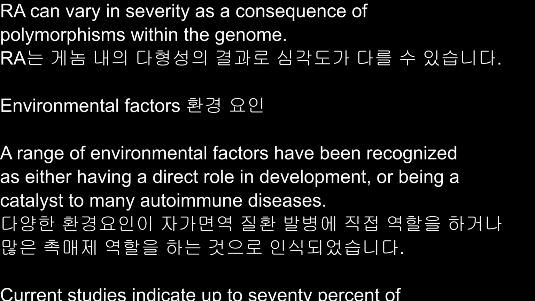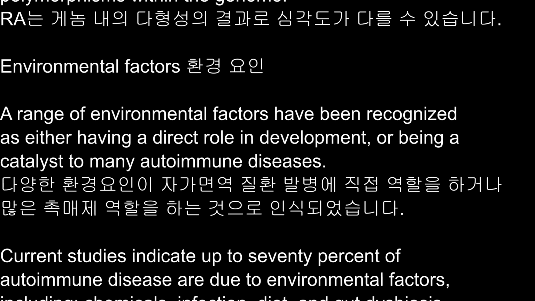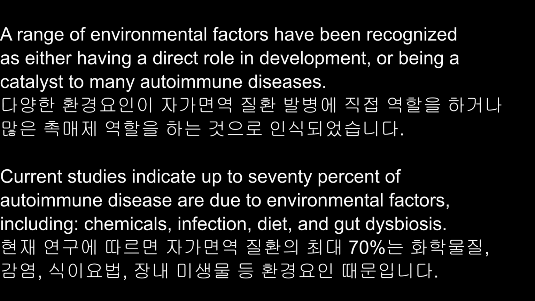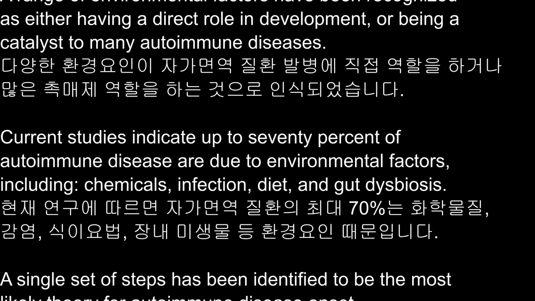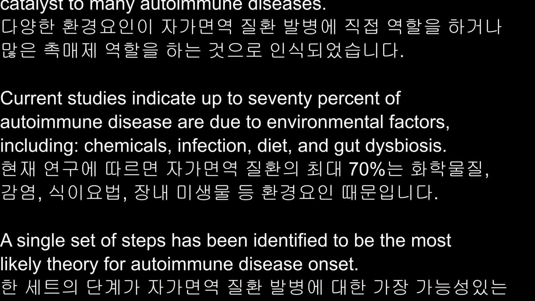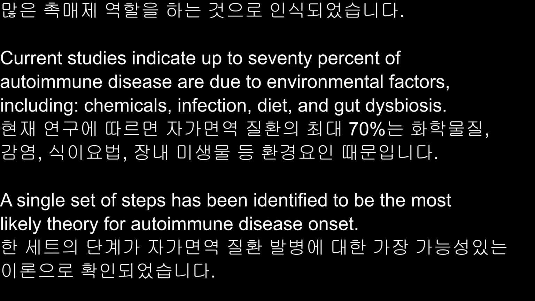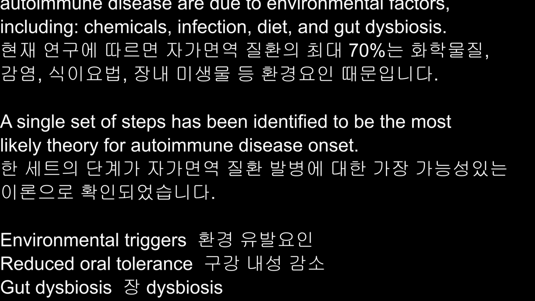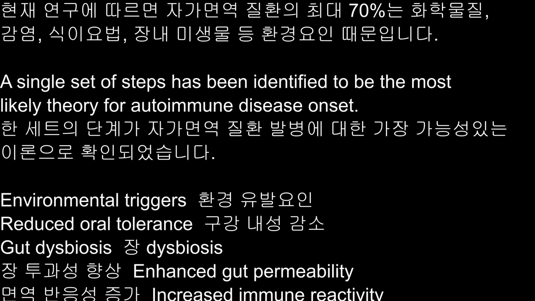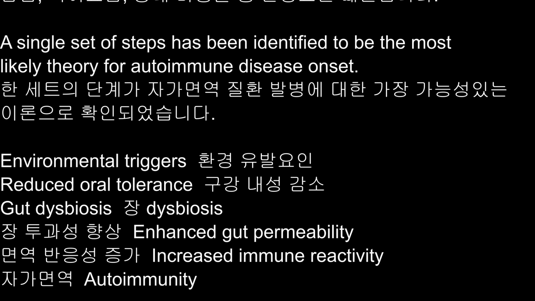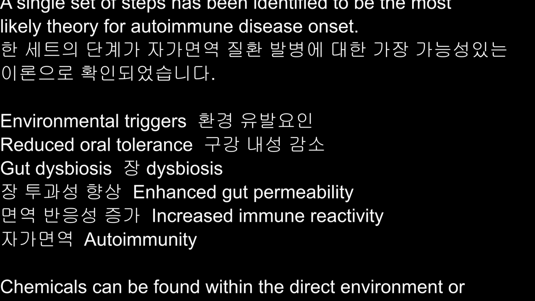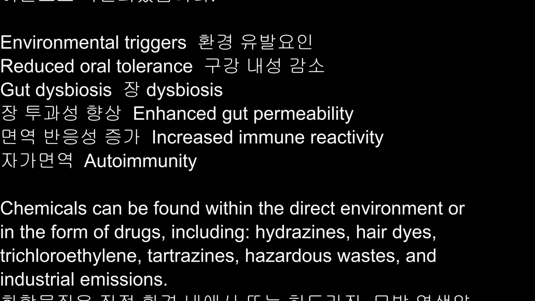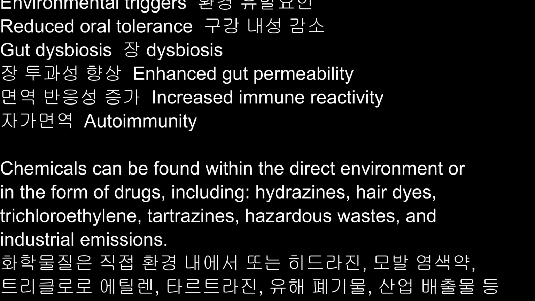Environmental factors. A range of environmental factors have been recognized as either having a direct role in development or being a catalyst to many autoimmune diseases. Current studies indicate up to 70% of autoimmune diseases are due to environmental factors, including chemicals, infection, diet, and gut dysbiosis. A single set of steps has been identified to be the most likely theory for autoimmune disease onset. Environmental triggers: reduced oral tolerance, gut dysbiosis, enhanced gut permeability, increased immune reactivity.